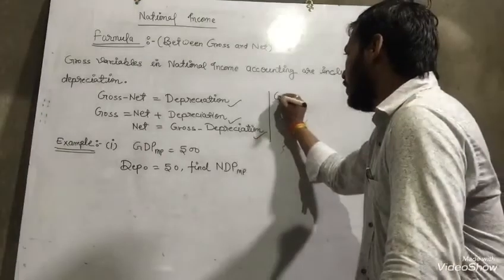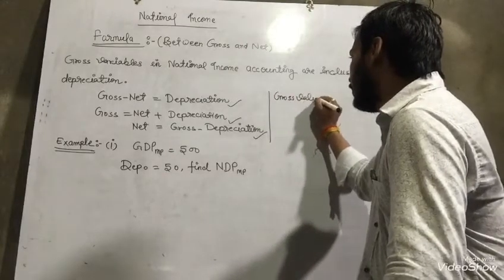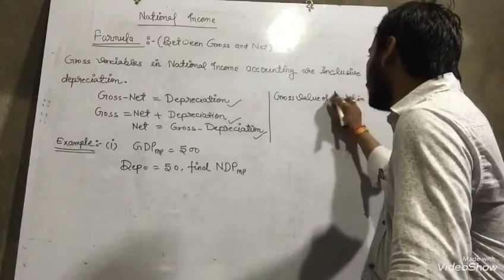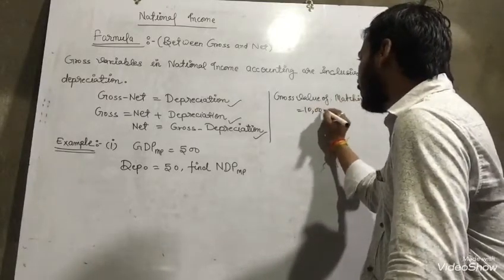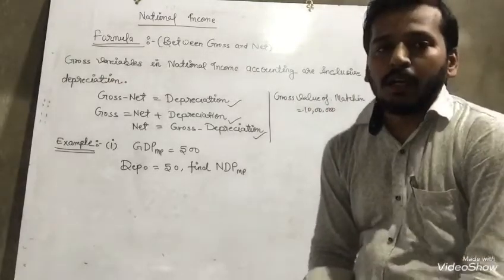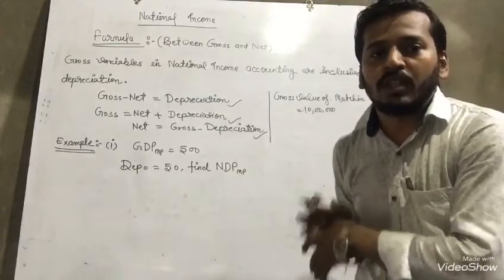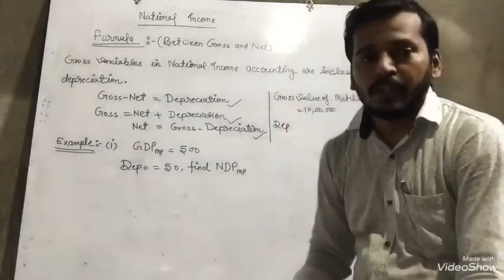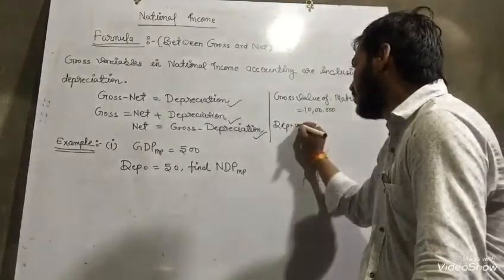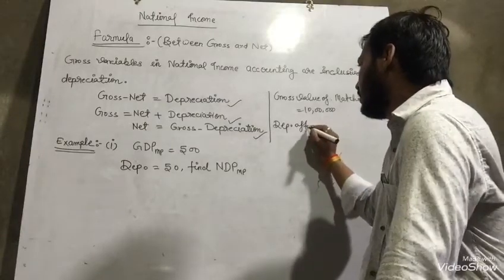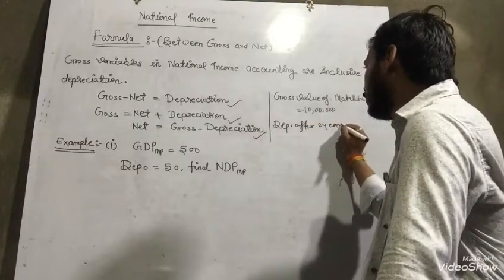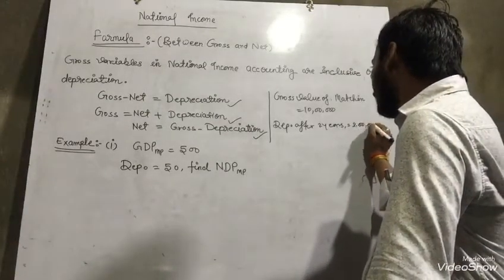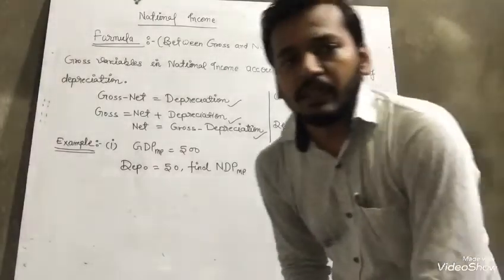Suppose the gross value of my machine is 10 lakh rupees, and the depreciation after 2 years is, for example, 2 lakhs. It should be given in front of you.